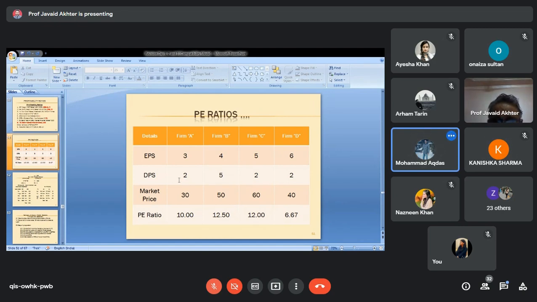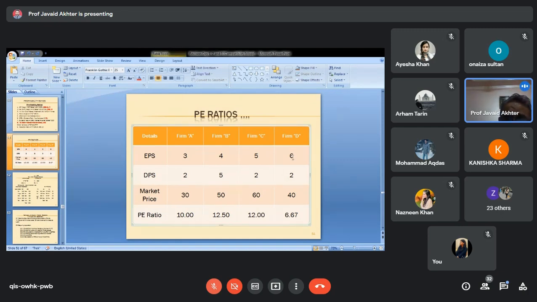Okay, or any other reason? What about D? Making earning 6 but paying only 2. What do you conclude about this firm? They are earning a good amount, but they are paying less dividend.